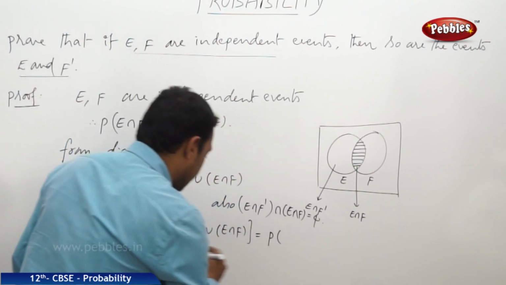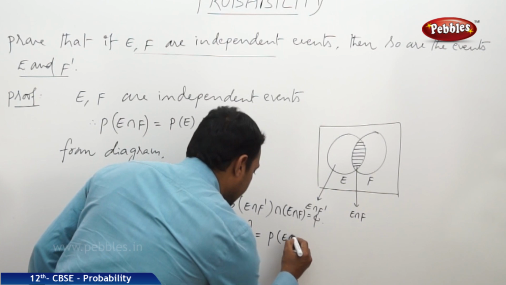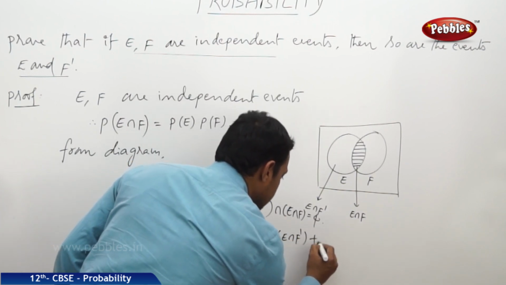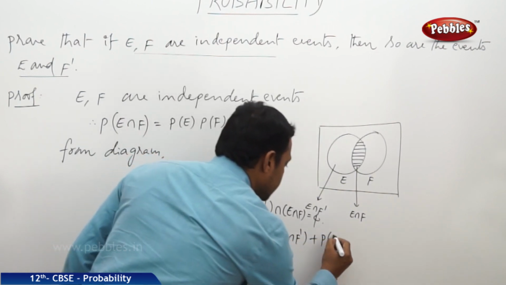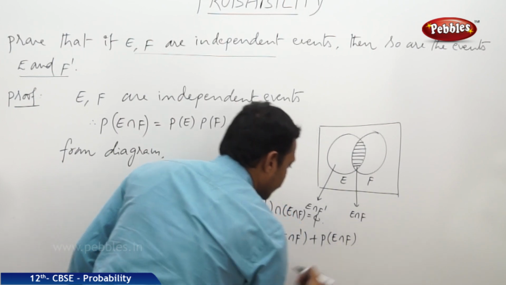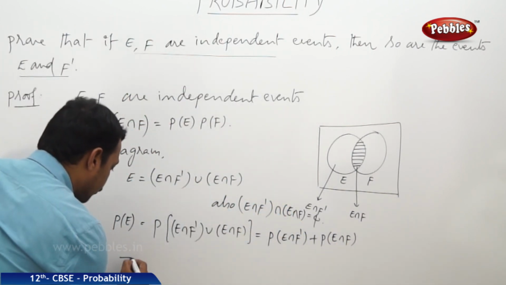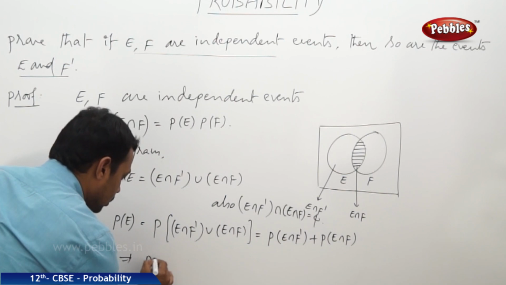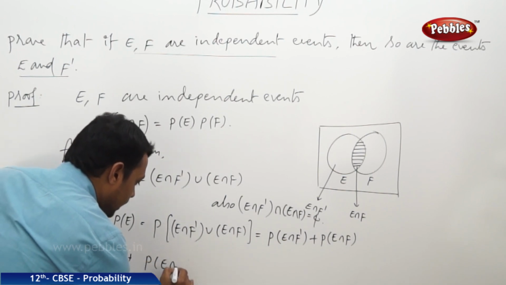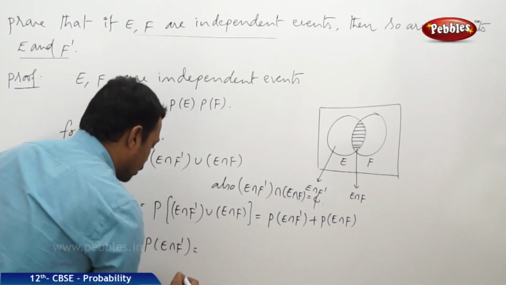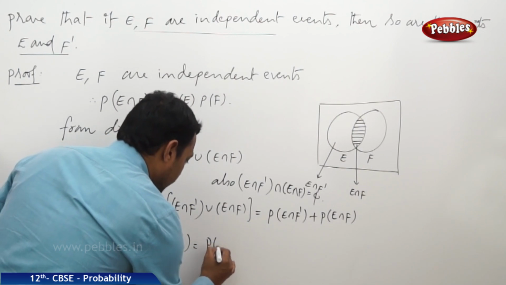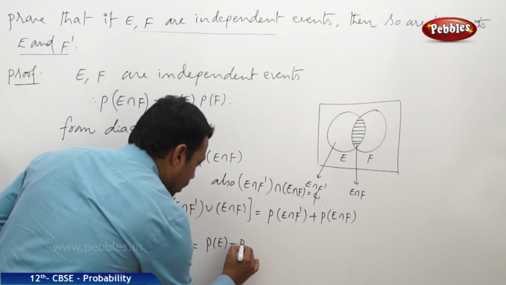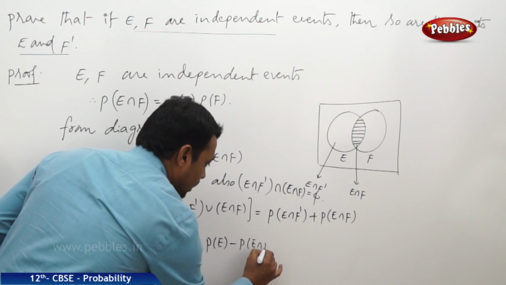According to that, we can write it as the probability of E intersection F dash plus probability of E intersection F. Now from this equation, P of E intersection F dash is equal to probability of E minus the probability of E intersection F.